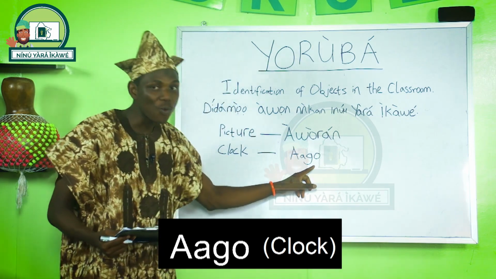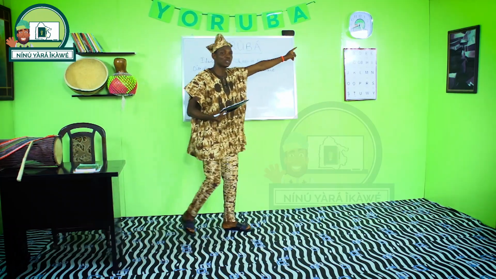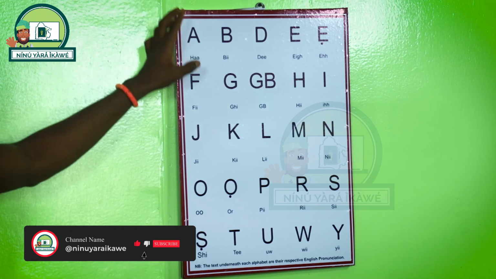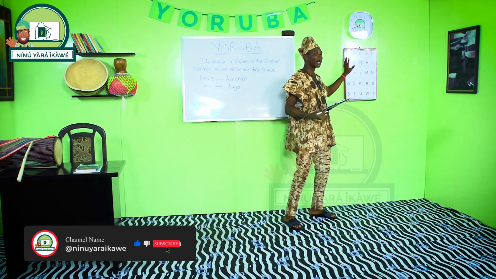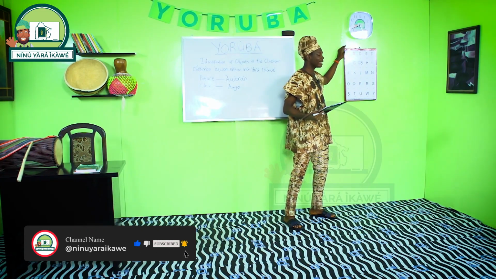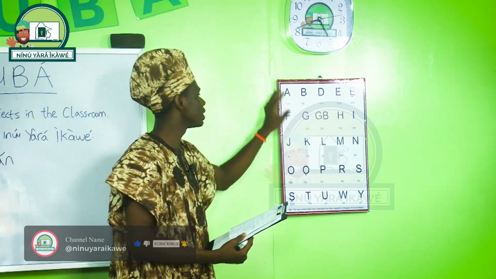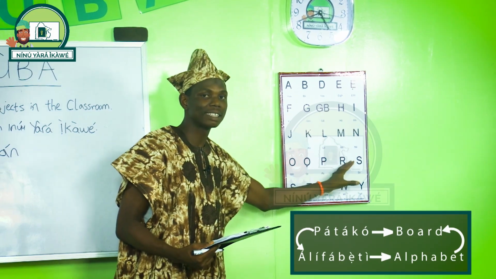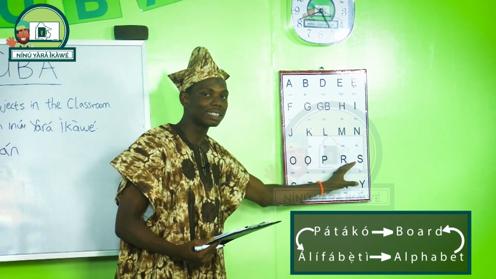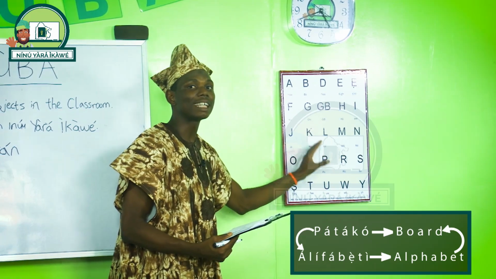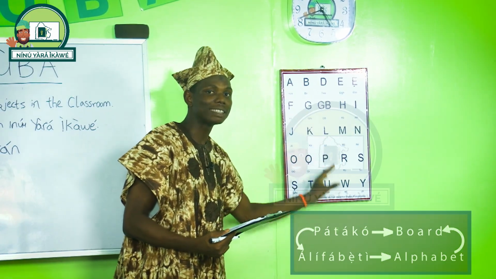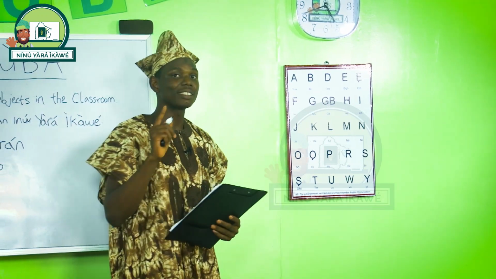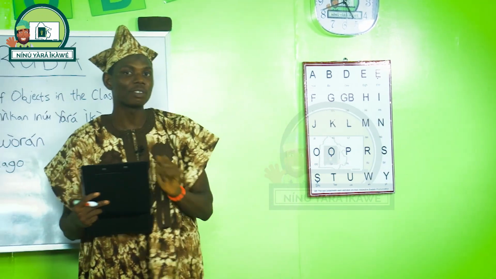Clock, aago. Next to the clock, we have an alphabet board. This is an alphabet board. On this board, we have written on it the alphabets of the Yoruba language. So this is an alphabet board. You call it pátákó alphabeti. Pátákó is board and alphabet is alphabeti. I'll do some explanations as regards this so that you can understand very well.